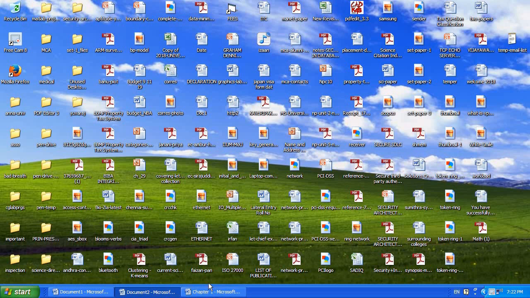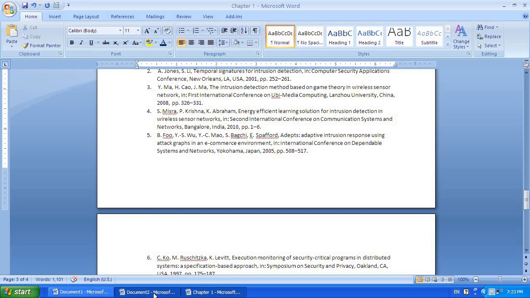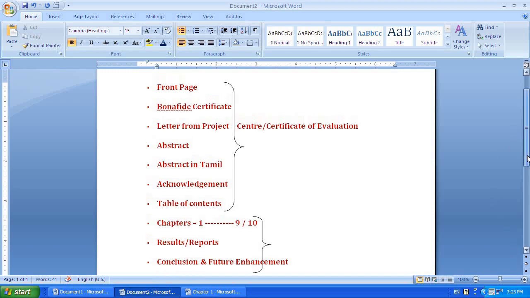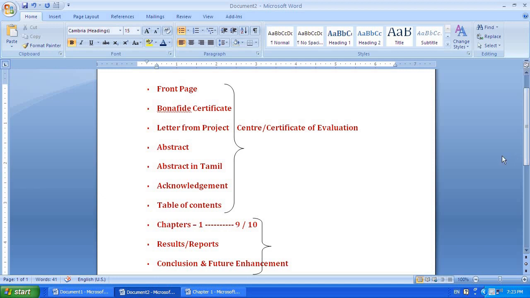Let us see how to align this project report so that it can avoid all the formalities and rules prescribed by Anna University. The structure of this project report will be something like this. You will start with the front page, followed by the bona fide certificate, then a letter from the project center where you did your project, stating that so and so has completed the project from this period to that period.